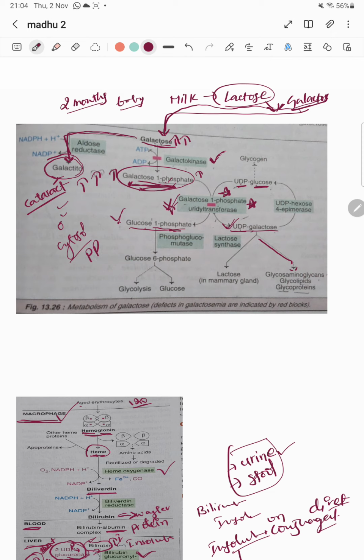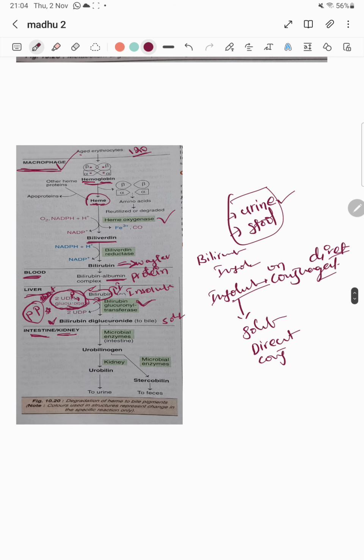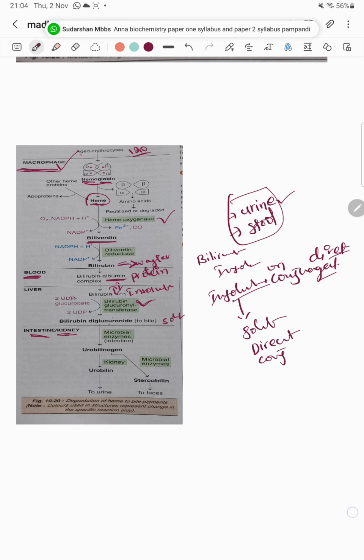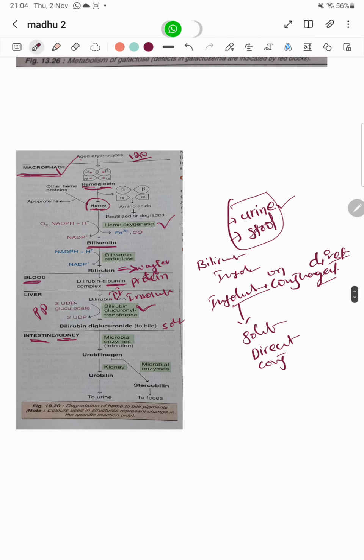See here, cytosol phosphates are there. These liver cytosol phosphates are getting utilized for the formation of galactose 1-phosphate. So whatever phosphates are left in the cytosol of the liver cell are getting utilized in the formation of galactose 1-phosphate. Due to this, all the phosphates in the cytosol will be depleted, and there is no phosphate left for the formation of 2-UDP glucuronate. Let me erase it for your clear understanding. There is no phosphate in the liver cytosol for the formation of 2-UDP glucuronate.